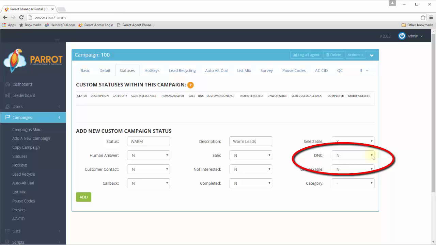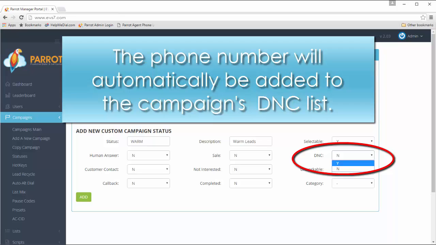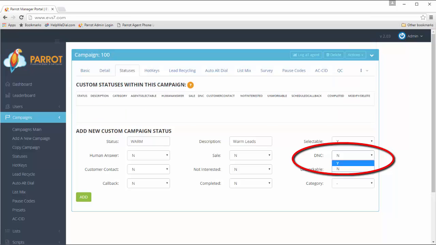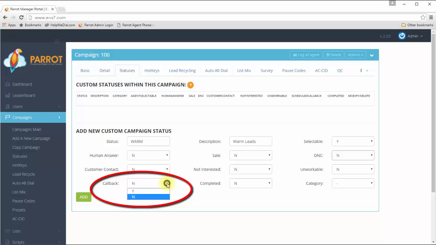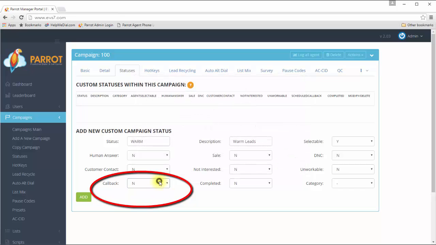For D and C, you only want to set it to Y if the status you're adding is to be treated like a do not call disposition, because the phone number will automatically be added to the campaign's D and C list when the agent picks the status. I will keep D and C as no. Callback can be set to Y if you want this status to pop up a calendar to add a date, time, and comments so this status can be called back again. I'll leave it as no.